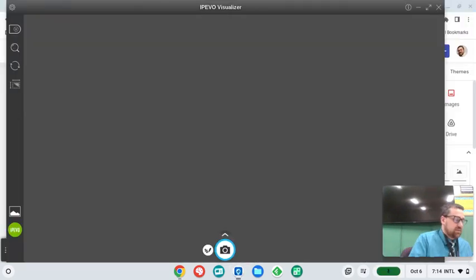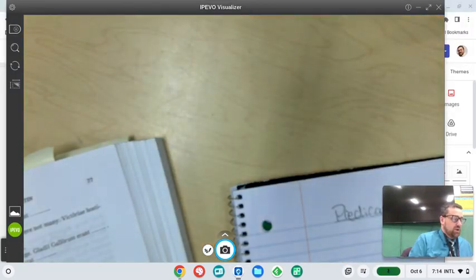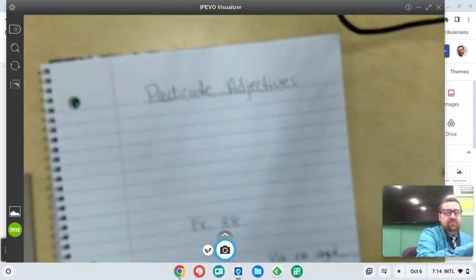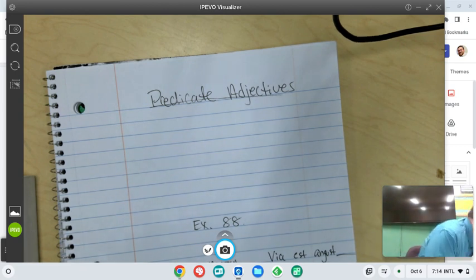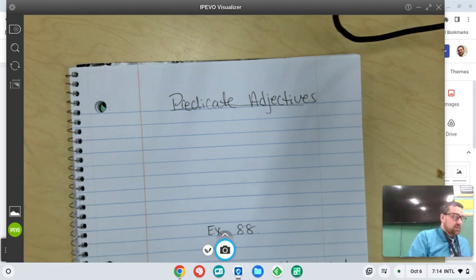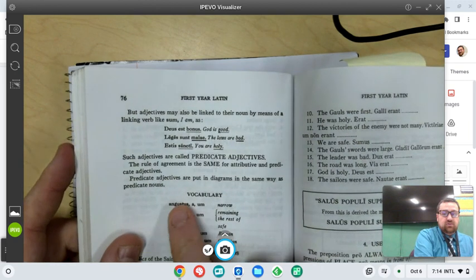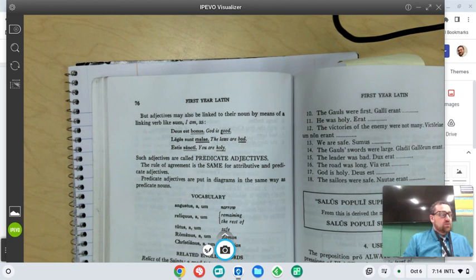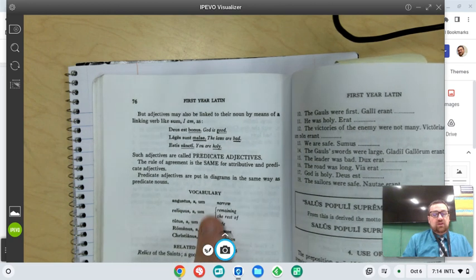Salvete discipuli. In this video, where we are in the course is in the adjective unit, and we just saw the first category of adjectives, which are adjectives of the first and second declension, and so we saw that they have dictionary forms that look like this: angustus, or relicus, and that's short for angustus, angusta, angustum.